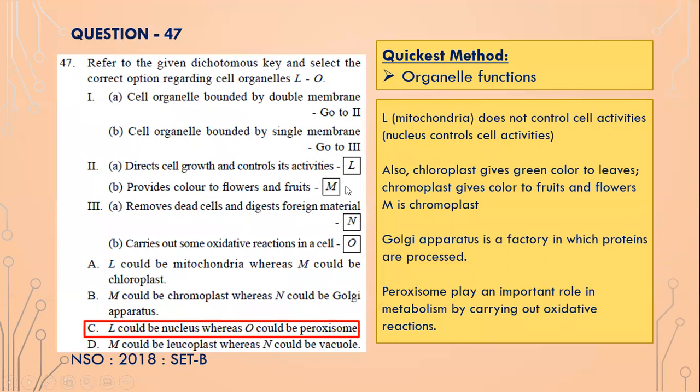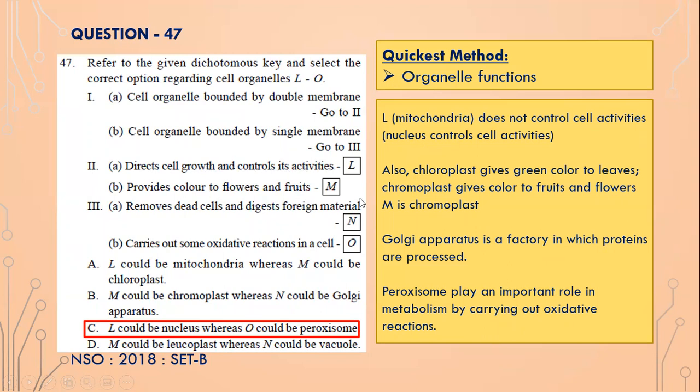So this is controlling cell activities. L is not mitochondria. What controls activities? It is nucleus. Directs cell growth and controls activities. We studied that just a few slides back. So what provides color to flowers and fruits?